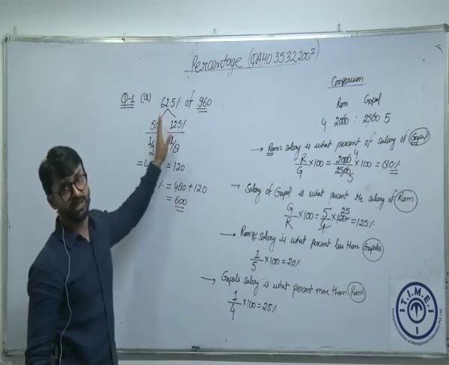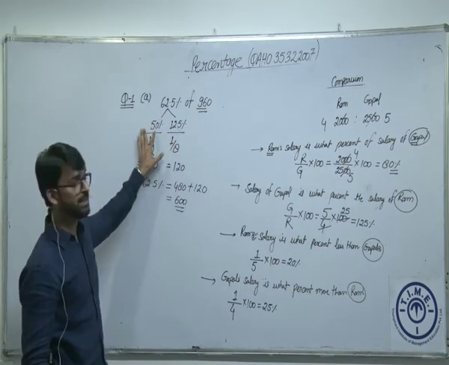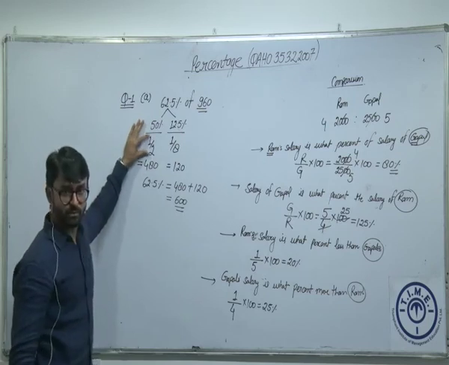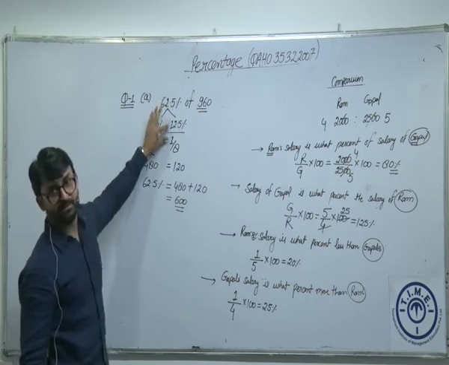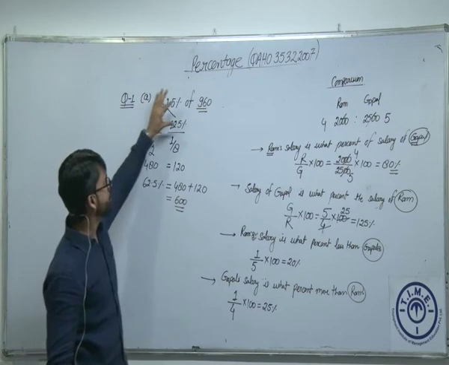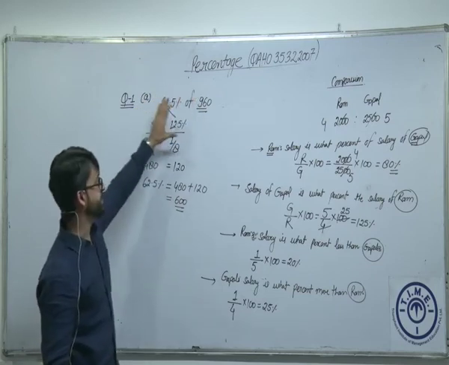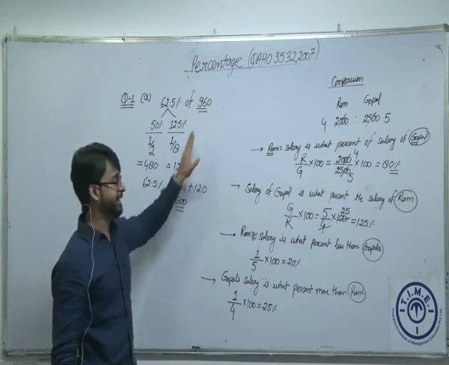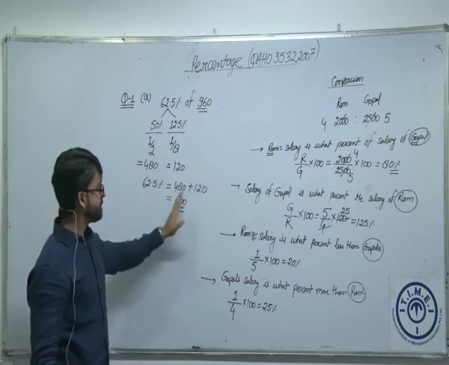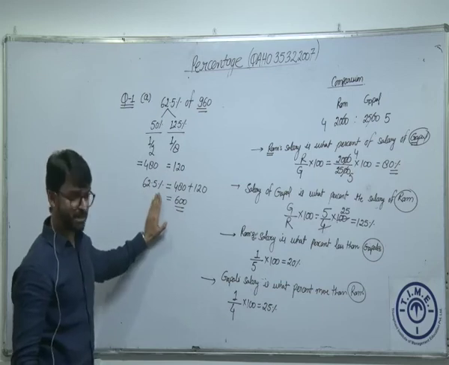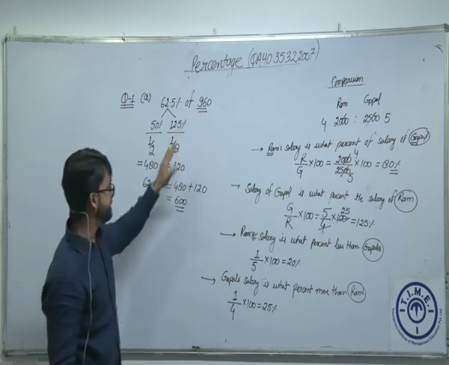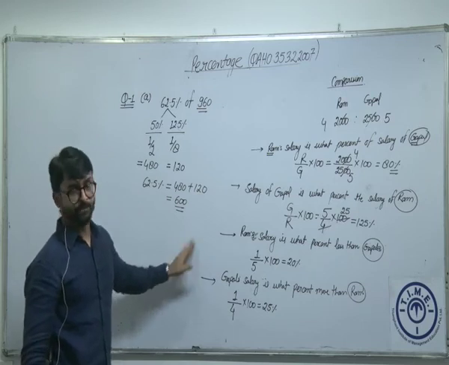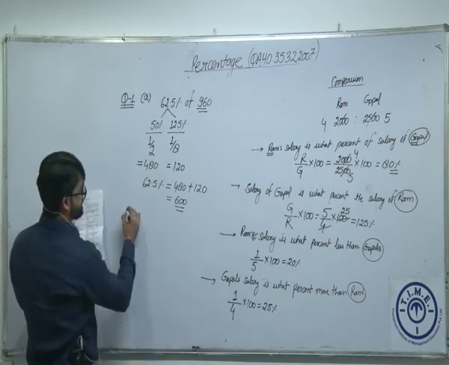I'll reiterate this. 62.5% is broken into two parts with which I'm comfortable. One is 50%, other is 12.5%. 50% is simply 1/2. 12.5% is 1/8. 1/2 of 960, 960 is my base, is 480. And 1/8 of 960 is 120. Add these two numbers, you'll be getting 62.5% of 960, which is summation of 480 plus 120, which is 600. Am I right? Fine. Let's take B part of this.